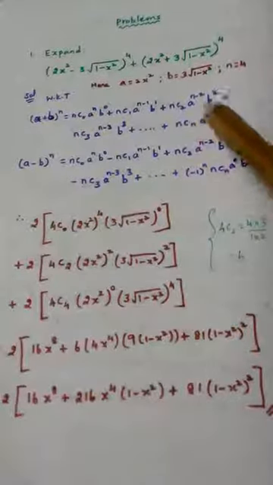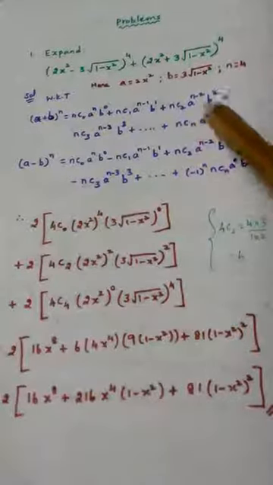The second term and the second term will get cancelled, right? Because plus nc1 a power n minus 1 b power 1. Here it is minus nc1 a power n minus 1 b power 1. So here it is plus minus. So second term will go. What about first term? They are same, right? This and this one are equal. So 2 times will come. I can add these two times. Similarly, see the third term. I can add these two also because they are all equal. nc2 a power n minus 2 b square. So if I add this, what is the answer? 2 times nc2 a power n minus 2 b power 2.